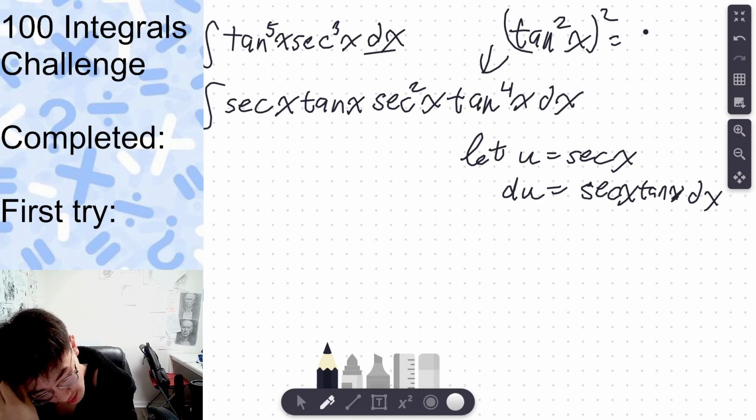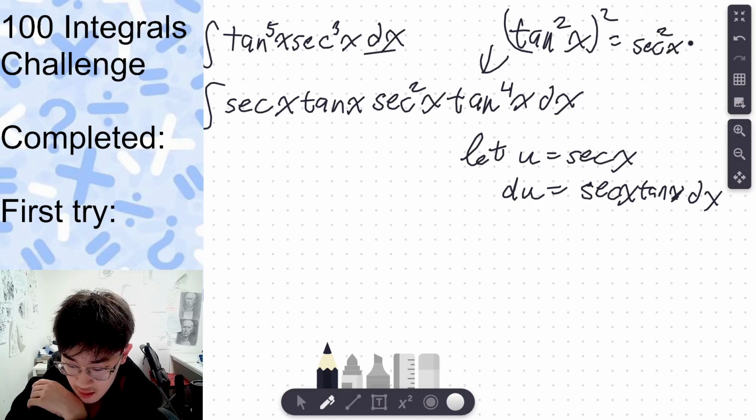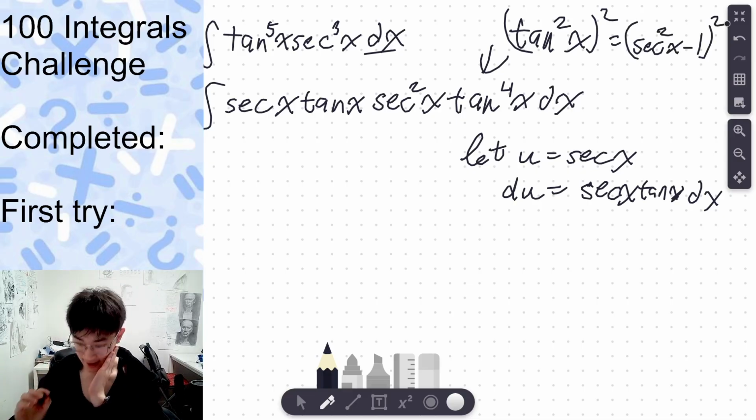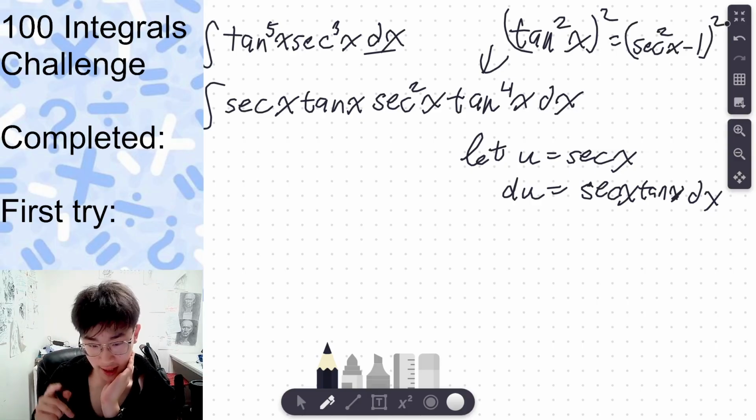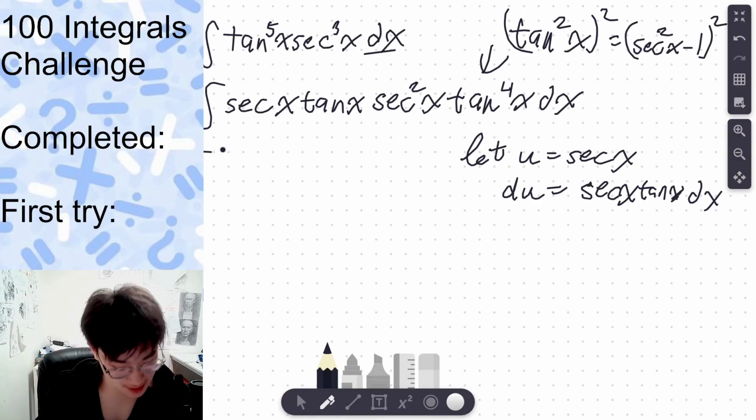is it 1? I think it's this, because it's 1 plus tan squared x equals sec squared x. Trust, guys, trust the process.